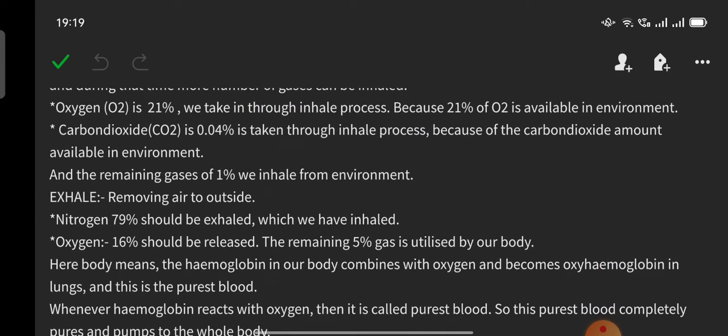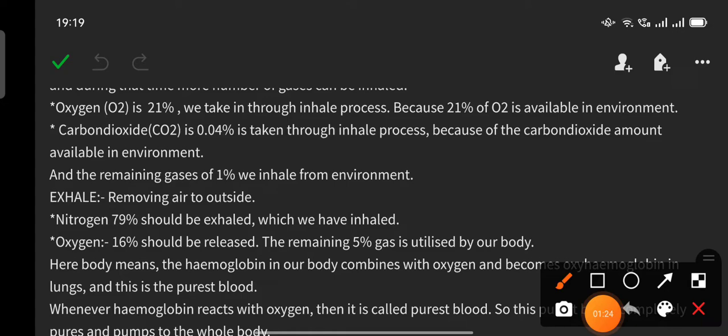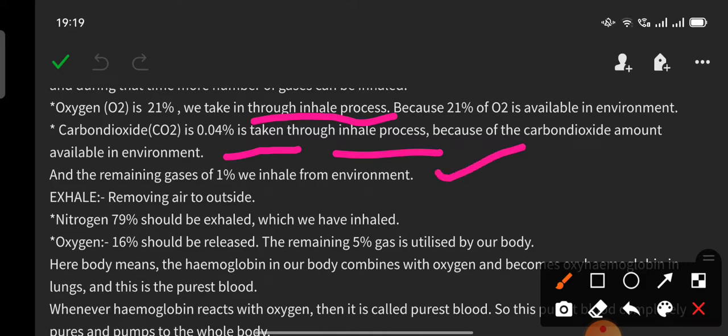Oxygen O2 is 21%, which we take in through the inhale process, because 21% of O2 is available in the environment. Carbon dioxide CO2 is 0.04%, which is taken through the inhale process because of the carbon dioxide amount available in the environment, and the remaining 1% gases we also inhale from the environment. So let's come to the exhale process.